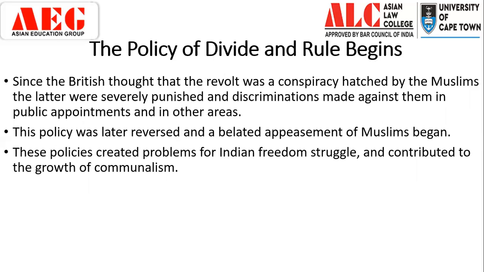The policy of divide and rule begins since the British thought that the revolt was a conspiracy hatched by the Muslims. The latter were severely punished and discrimination was made against them in public appointments and in other areas. So just after the revolt, we find that there was discrimination between Hindus and Muslims. Hindus were given preference over the Muslims, as Muslims were considered people who conspired in the revolt against the British government. This policy was later reversed and a belated appeasement of the Muslims began.